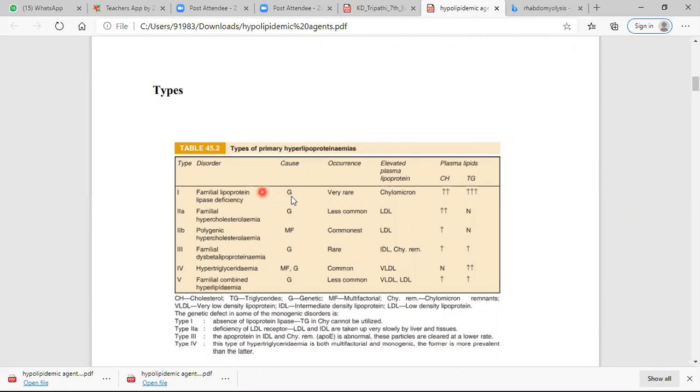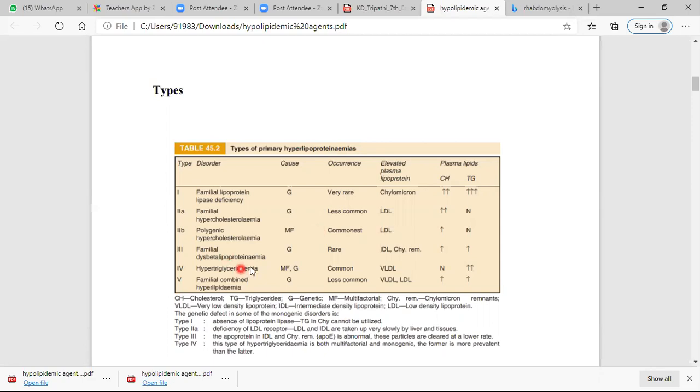Again, it is genetically caused. It is very rare, in which the chylomicron level increases. Cholesterol and triglyceride levels also increase. Now class 2A is familial hypercholesterolemia, in which LDL increases. Polygenic hypercholesterolemia is multifactorial and the commonest, and the LDL level increases.